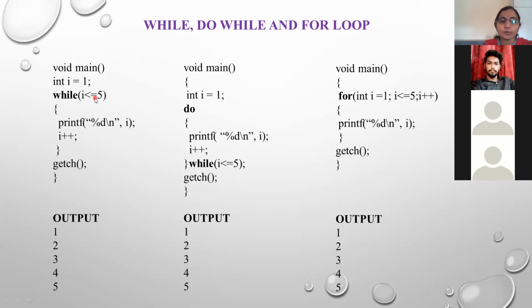Why 5? Because here I use the equal to sign: i is less than or equal to 5. That's why you will get the output 1, 2, 3, 4, 5.